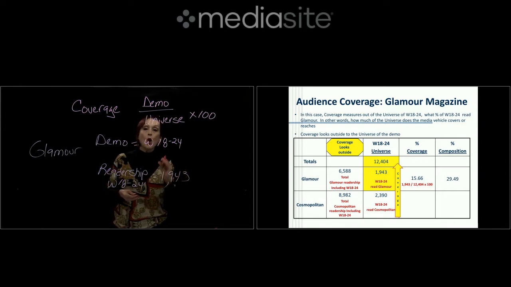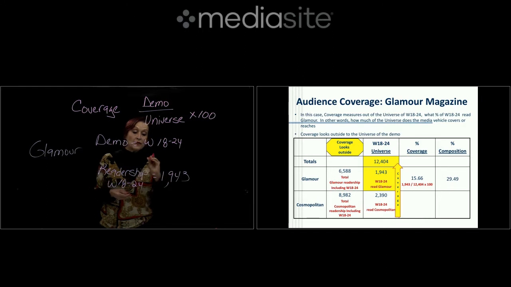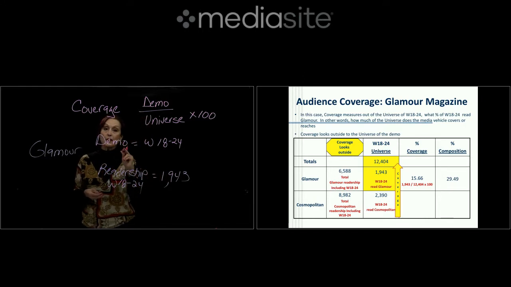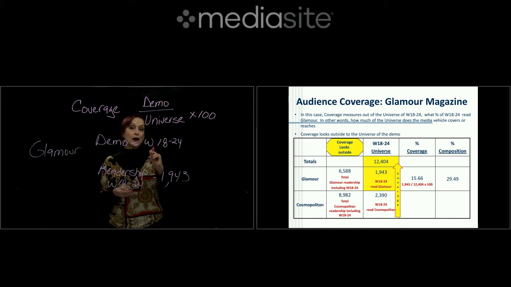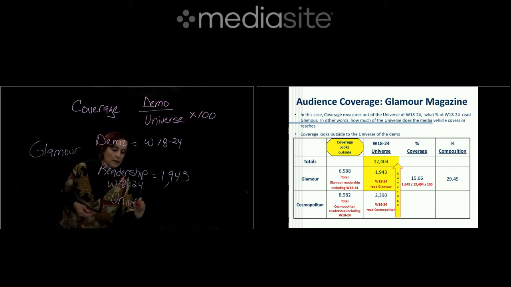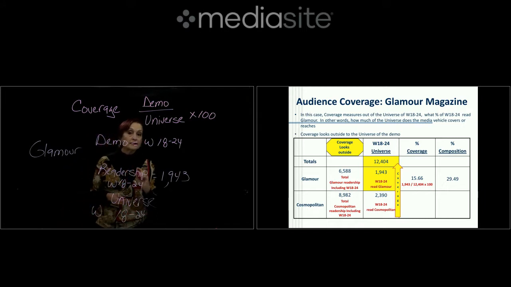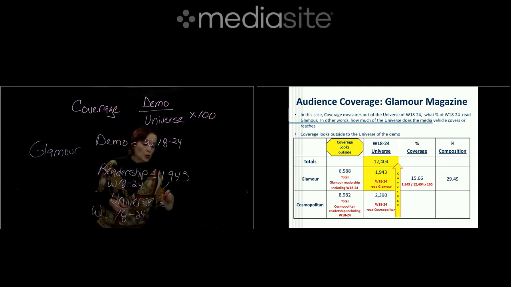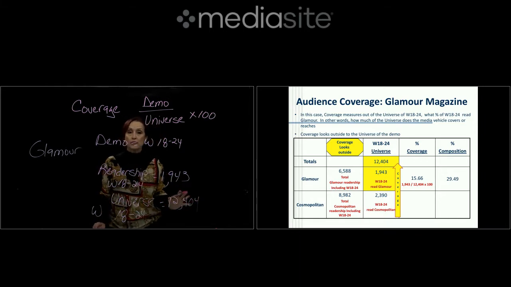So it means that 1,943 women 18 to 24 read Glamour magazine. The universe, again, remember, the universe for this market for women 18 to 24 is 12,404. So that's the universe.